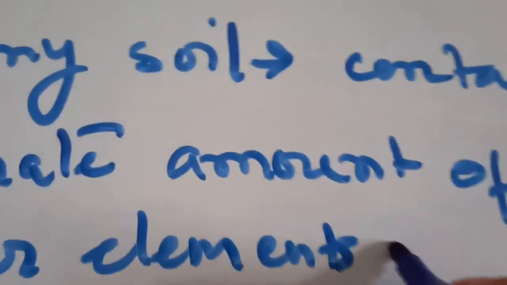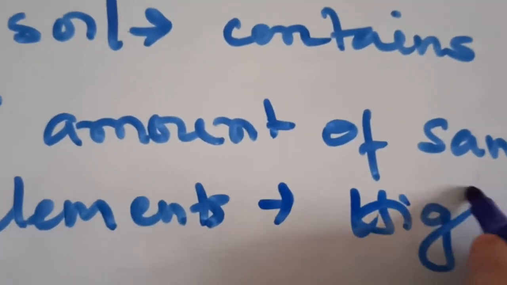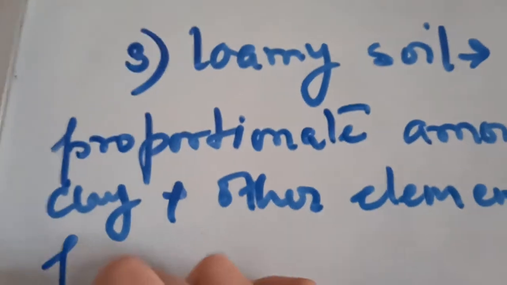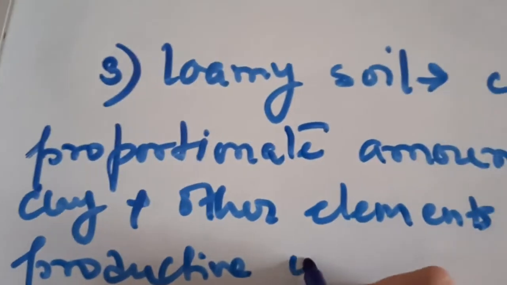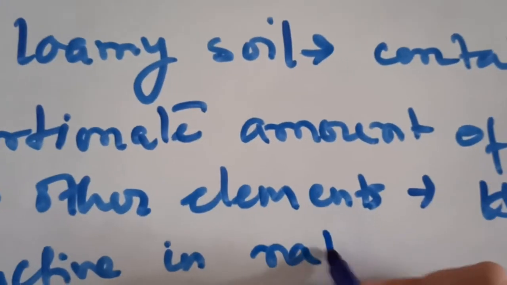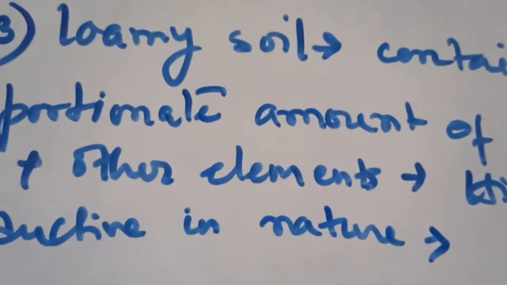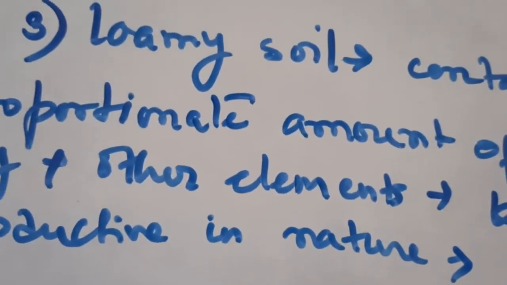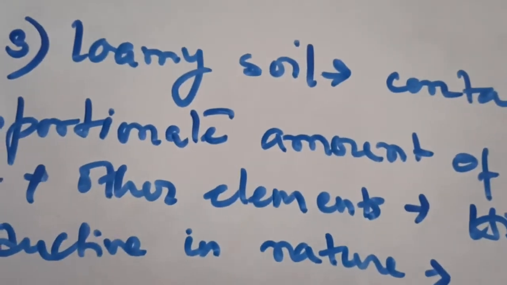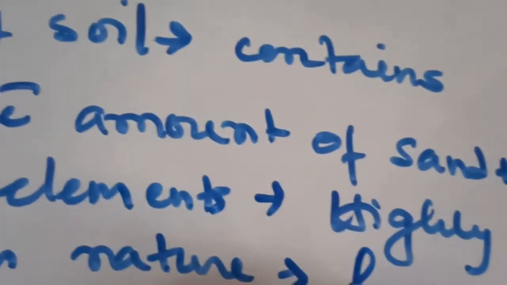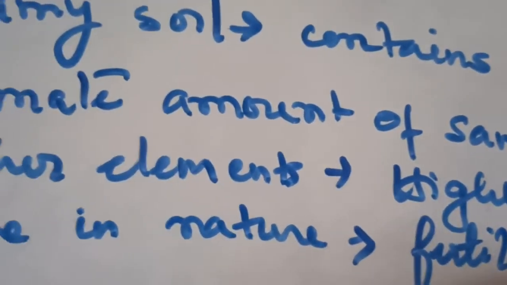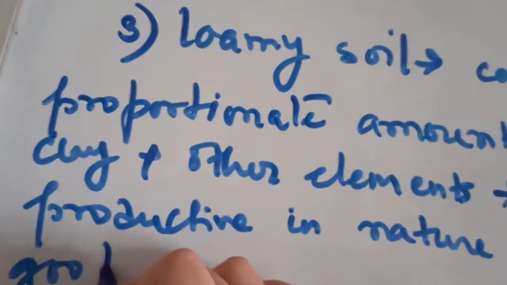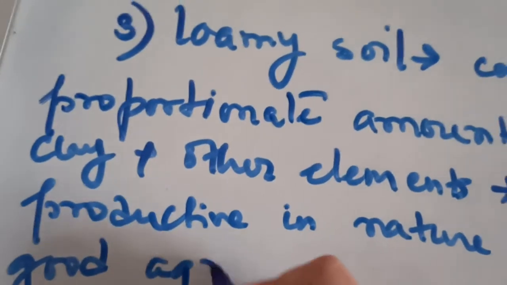This is highly productive in nature and a fertile soil. It's good for agriculture.